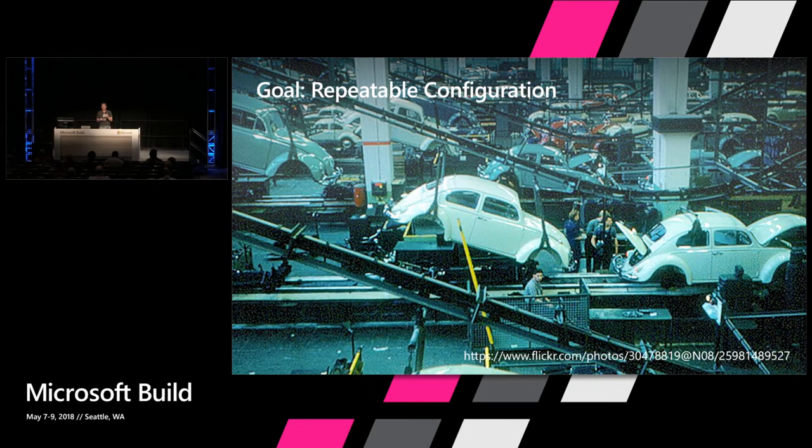There are no manual steps where you tie something on, or I think of these systems where there's lots of copper piping and it's leather and it's very beautiful, but if you touch it, it falls apart, right? We don't want to build systems like that. We want to build systems that are much more like a car rolling off an assembly line. Every 2 minutes, the exact same car comes off that line. That's a really important piece of why you move from more imperative configuration, from scripts and manual configuration steps, to something like ARM templates.